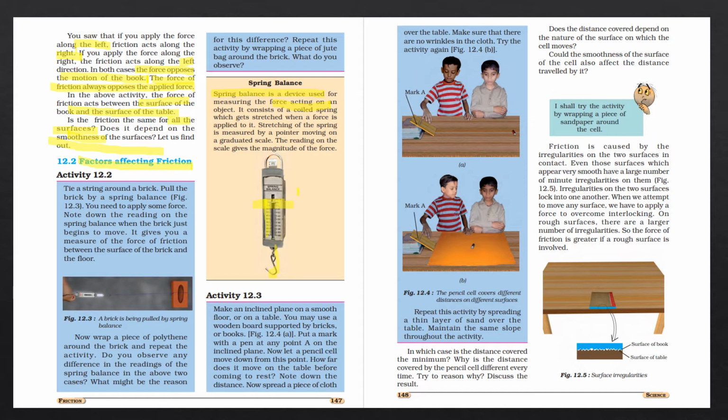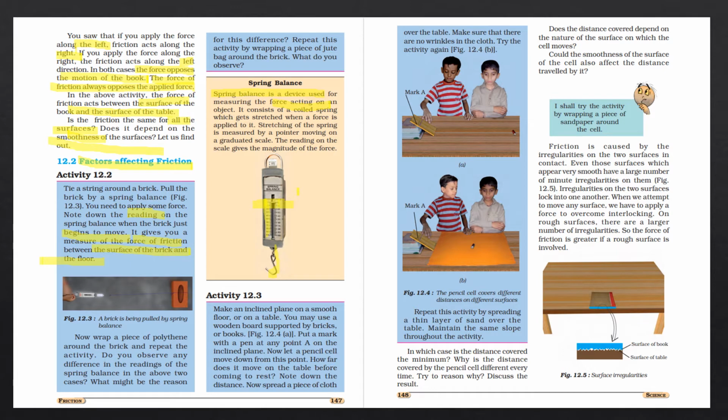So what we have to do in this activity, just have a look here. We have to tie a string around a brick, and then pull that brick with the help of a spring balance. When we are pulling that brick, we need to apply some force, and we note that reading in the spring balance when the brick is just moving. Initially, we note down the reading. It gives the force of friction between the brick and the floor.